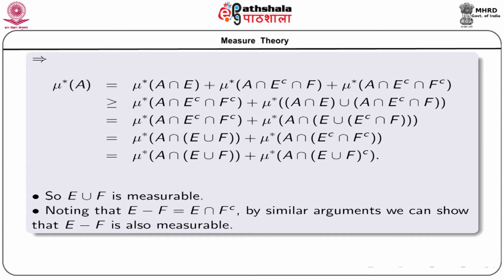Coming to the difference, if we consider the difference E minus F, we can just note that we can rewrite E minus F in this form, E intersection F complement, and just by using similar arguments one can show that E minus F is also measurable.